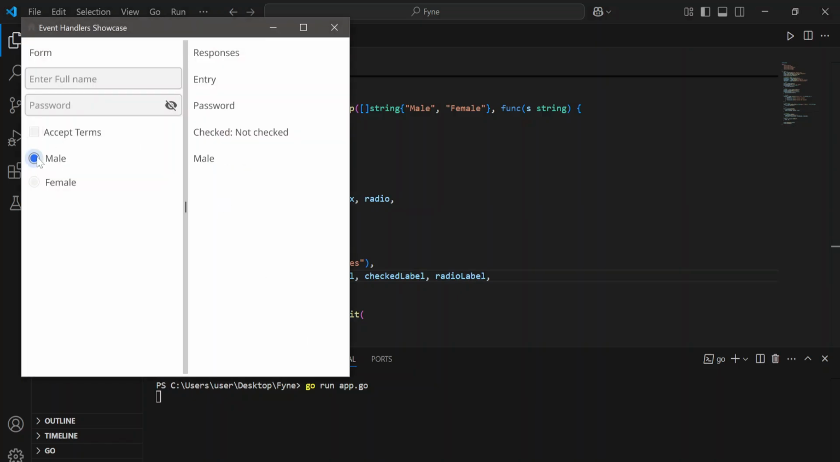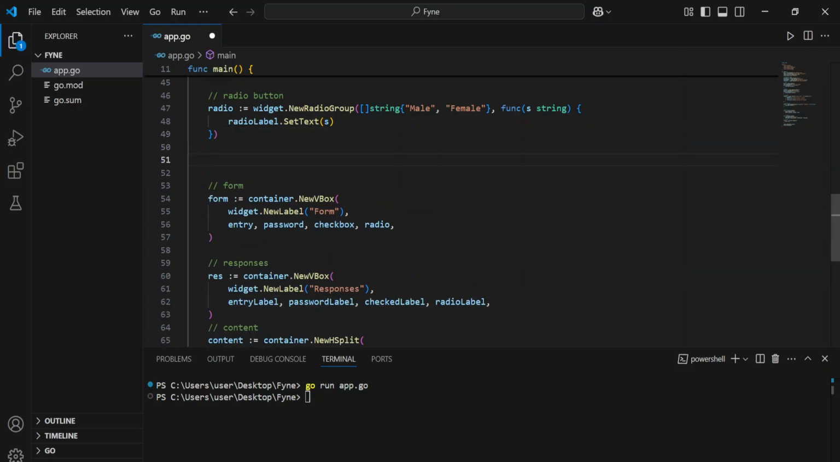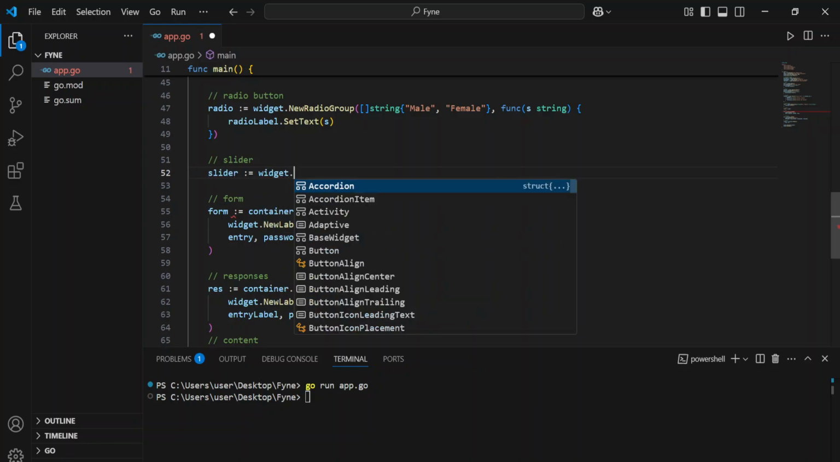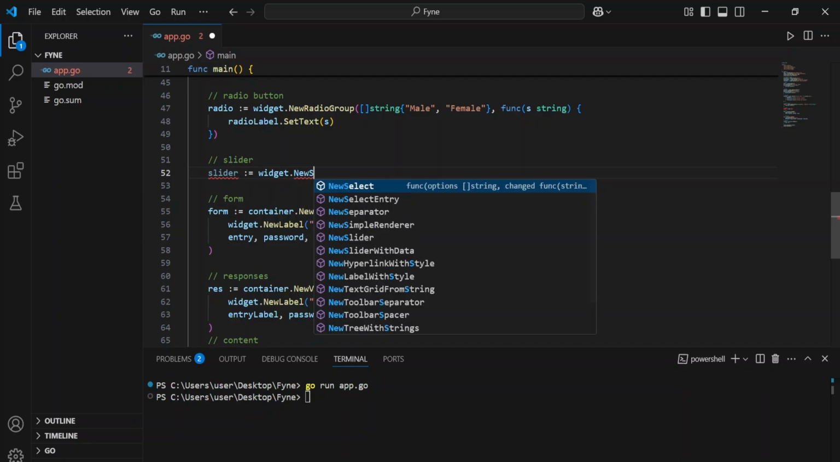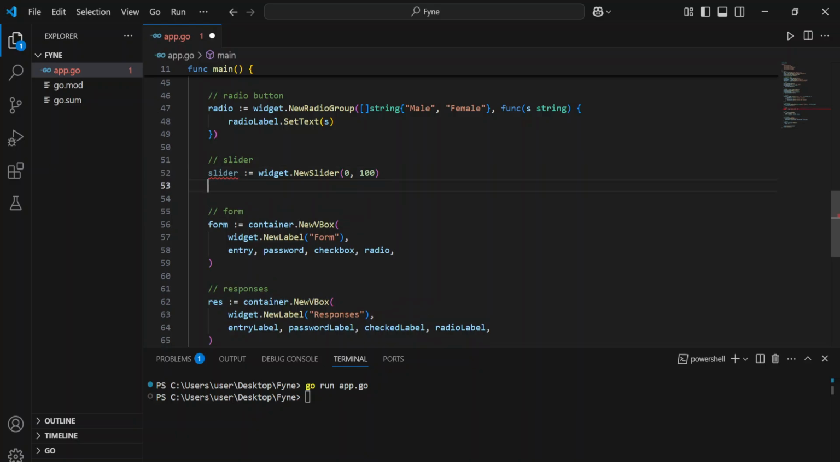So we can select male, female, accept terms. You can supply your password. You can supply your username. Another thing we can have is the slider. So we can just call it slider equals to widget dot new slider, and then we're going to have the minimum value. You can say it's 0. Then you can say the maximum value is 100.